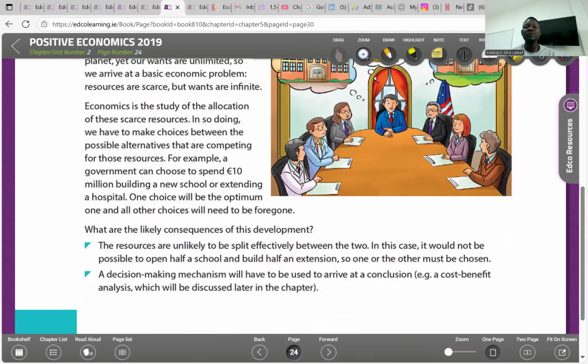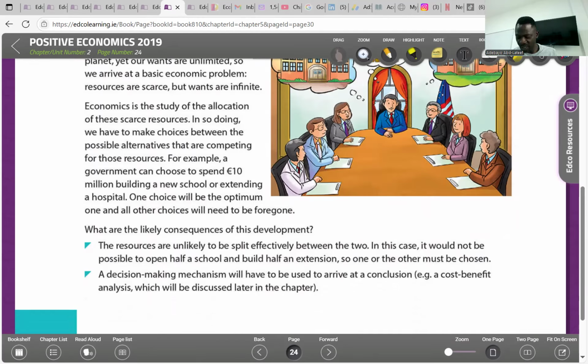So economics is the study of the allocation of these scarce resources. We have economics to be able to understand how resources should be allocated, because they are scarce, and we must ensure that they are not wasted. In so doing, we have to make choices between the possible alternatives that are competing for those resources. For example, a government can choose to spend 10 million euros building a new school or extending a hospital. One choice will be optimal, and the other choice will need to be forgone.